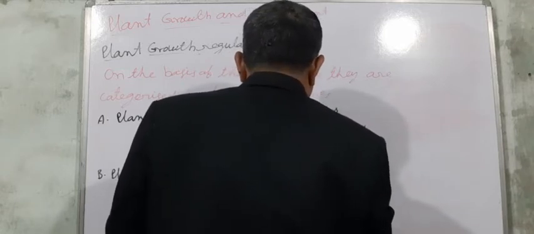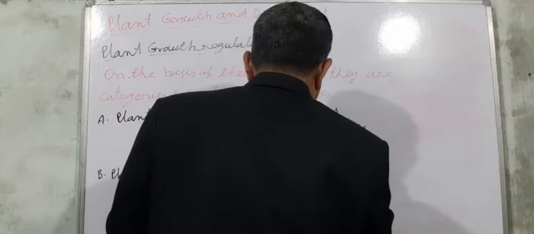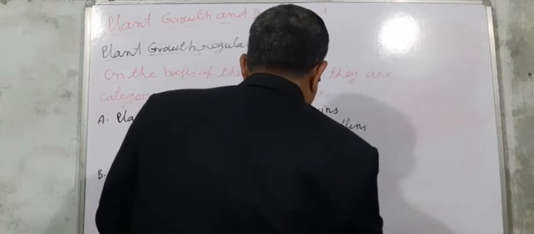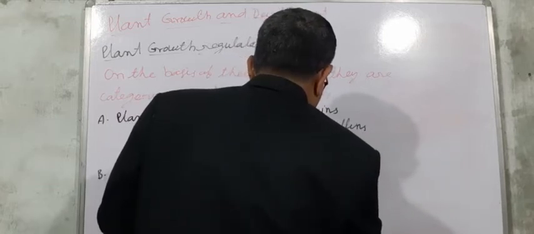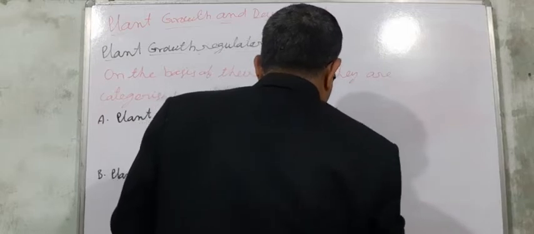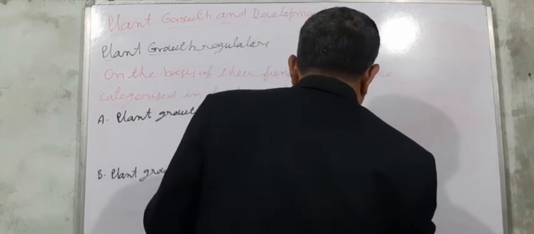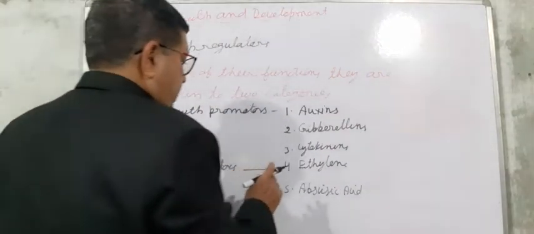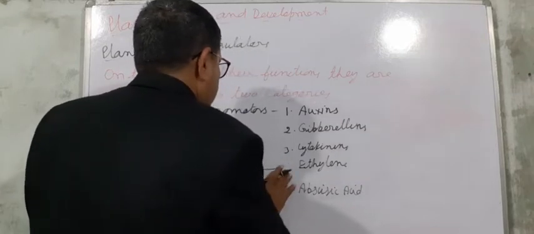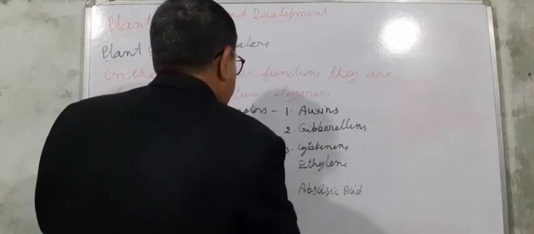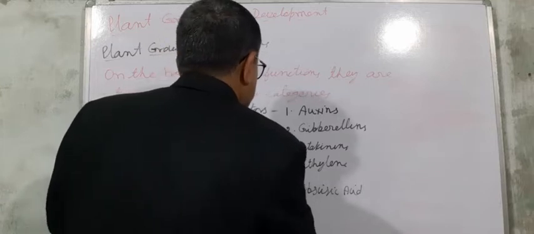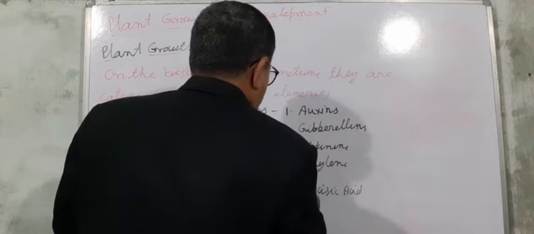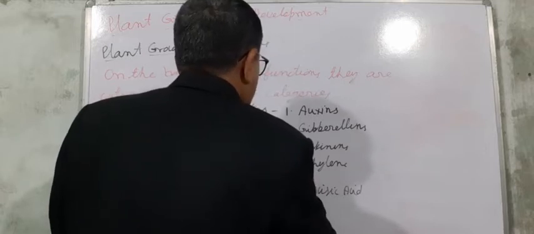And next one is abscisic acid. These are included in the second category.